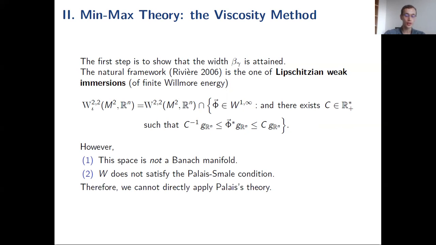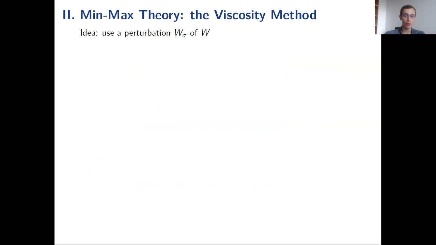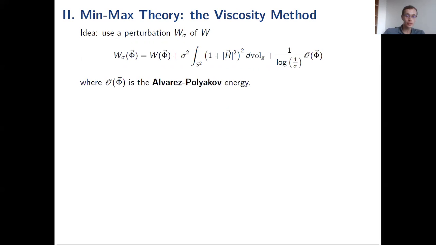But the idea is to say, well, we can't apply it with W, but then let's make an approximation of W and make this approximation go to 0. And then maybe we'll make it work. So it's this idea of making a perturbation W_σ, where σ is a small positive parameter. In this case, it's a bit complicated, but basically you just add some higher order term. So this time it will not be about W^{2,2} immersions, but W^{2,4}. There's another term called the Alvarez-Polyakov energy, but maybe we don't need to explain in detail what it is.